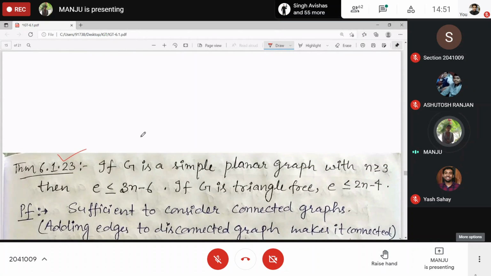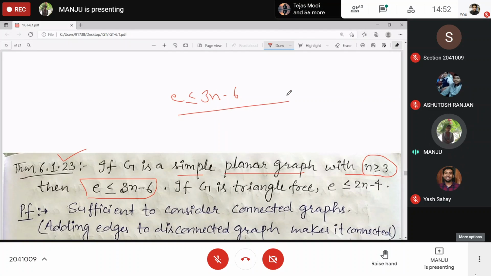Now come to the question. If G is a simple planar graph, simple graph means no multi-edges, and planar means you can draw this graph as a plane graph, with order at least 3, then you have E is at most 3n minus 6. E is less than or equal to 3n minus 6.